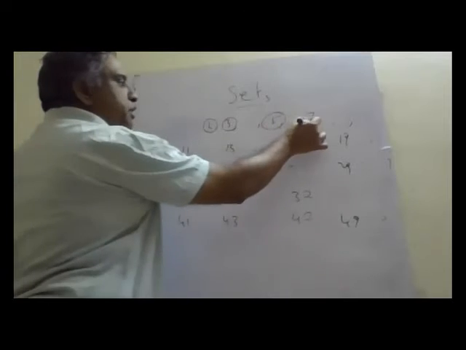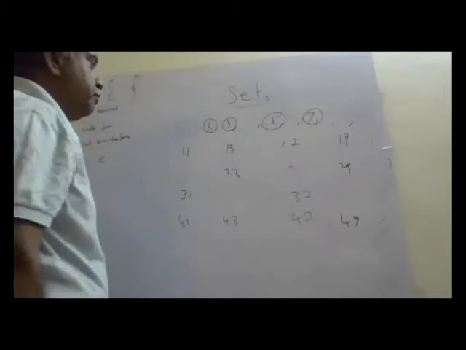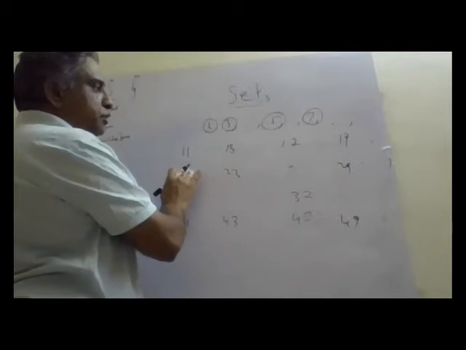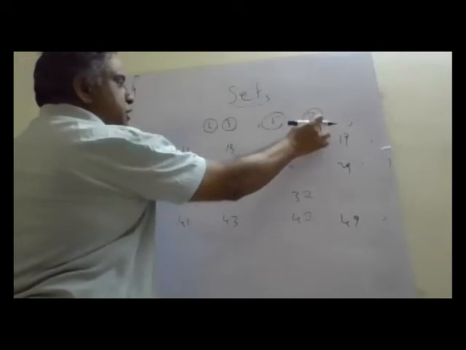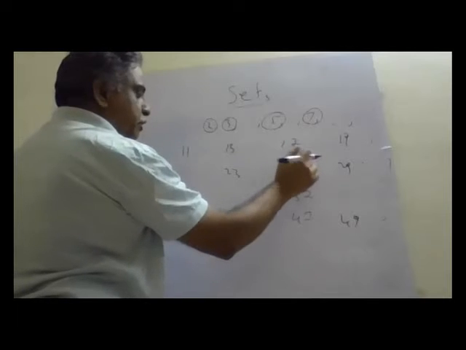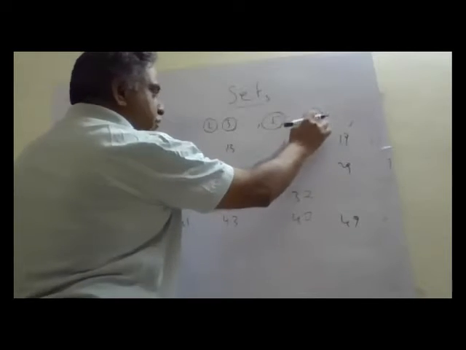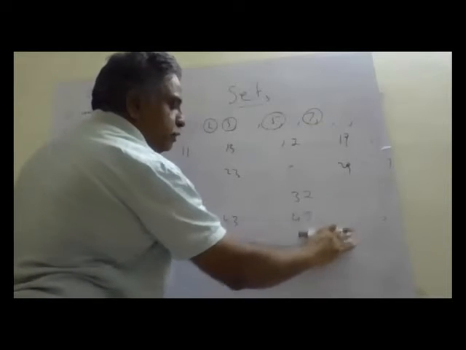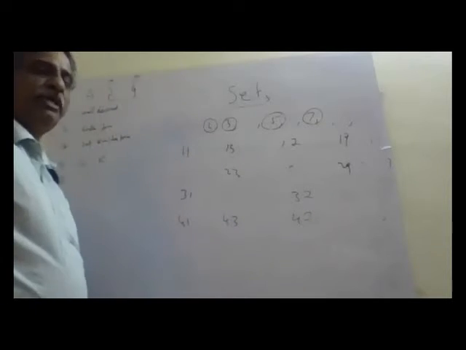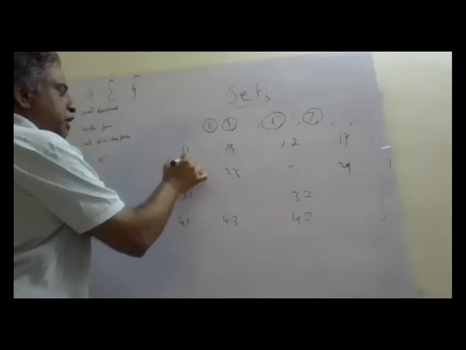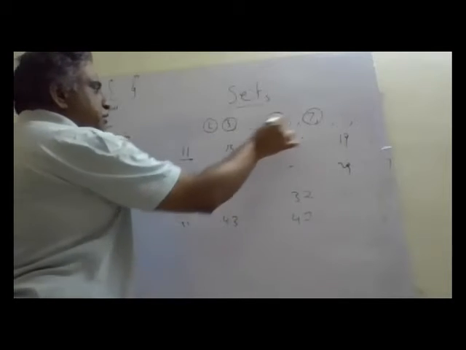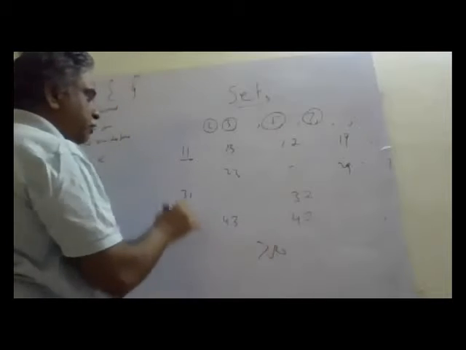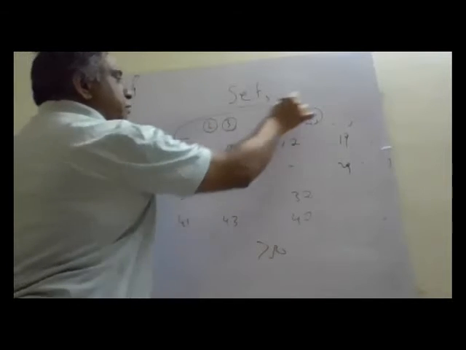Now come to 7. 7 is a prime number. So 7 3s are 21, already gone. 7 5s are 35, already gone. 7 7s are 49. So 49 is not a prime number. From 11 onwards, 11 7s are 77, which is going beyond 50. So forget about it. So these are my prime numbers.